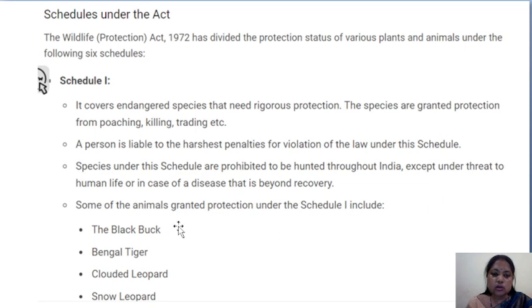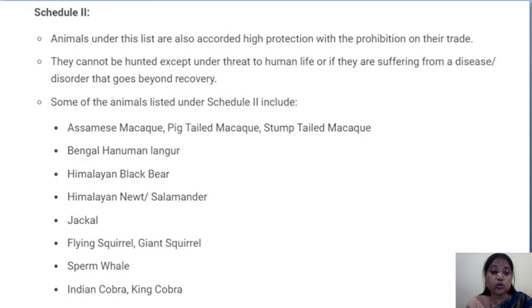Some of the animals granted protection under Schedule 1 are, and this is the important part, you have to remember which animals come under Schedule 1 of the Wildlife Protection Act. The blackbuck, Bengal tiger, clouded leopard, snow leopard, all these come under Schedule 1. Okay, and they should be protected.